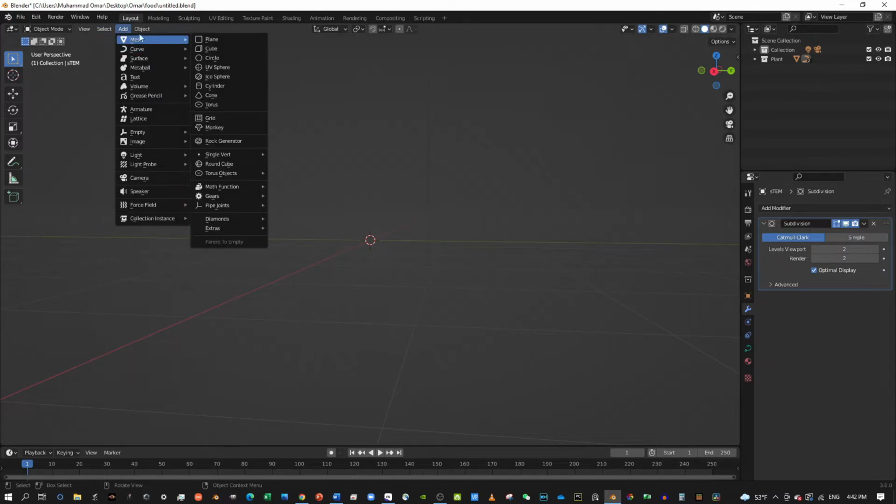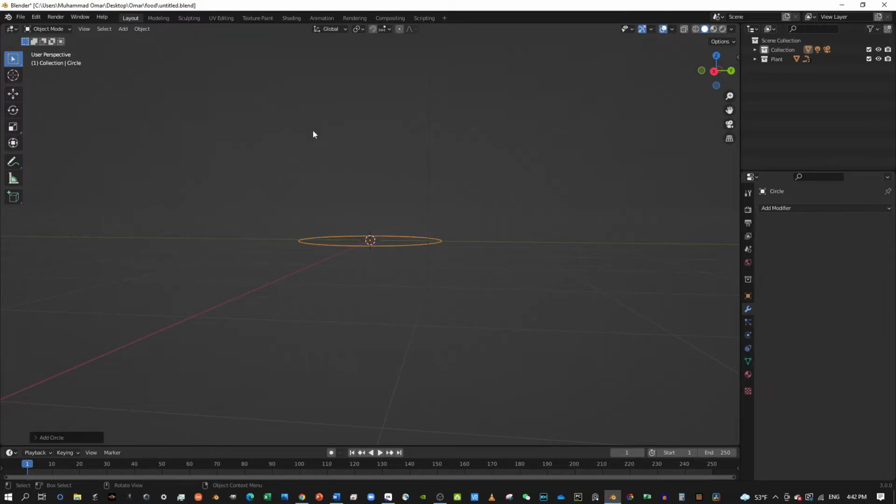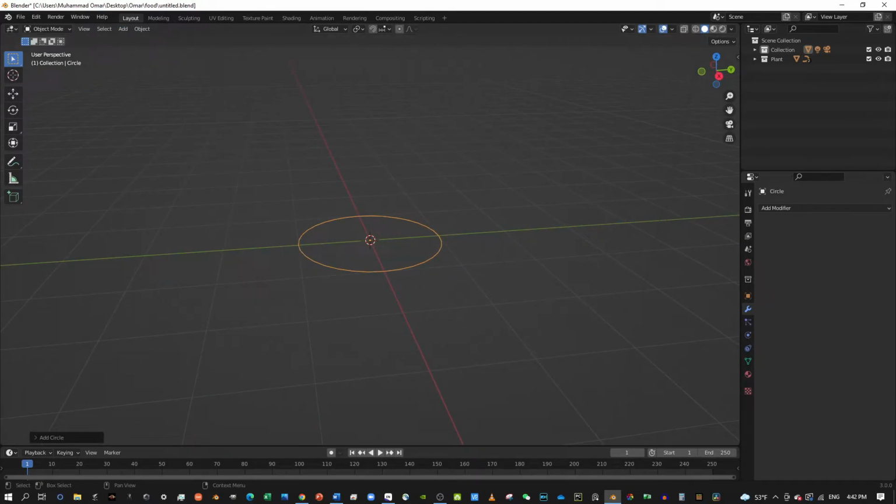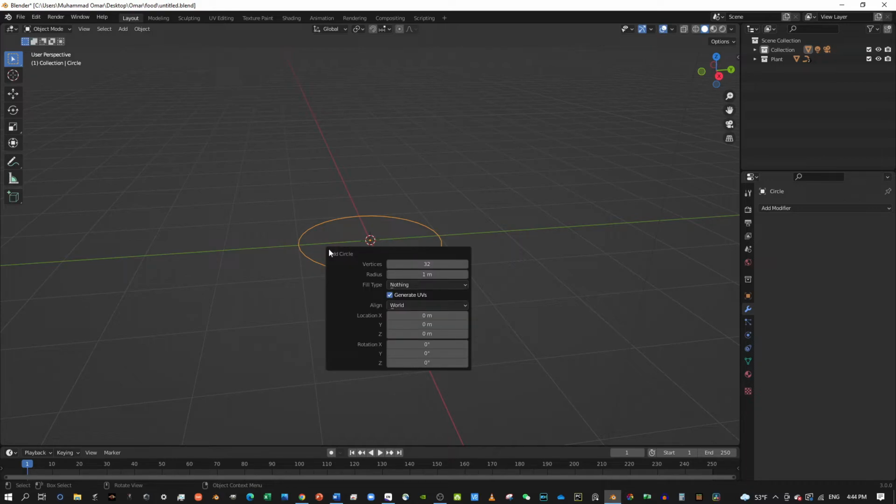And add mesh, and then circle. Okay, good. If you mistakenly press off the circle and the add circle panel is not there, you can press F9, and that only happens in my 3.0 version of Blender. So if you're on a 2.8 version, bad luck.